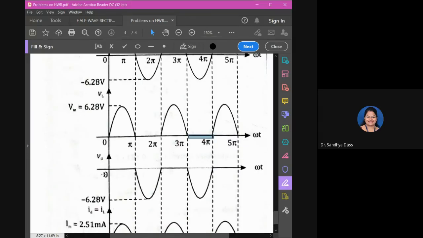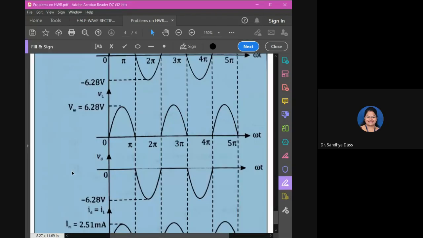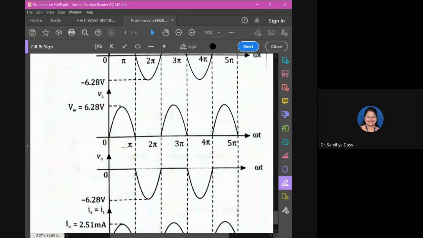And VD, as I explained just now, is the voltage across the diode. When the diode is conducting, you are getting output here, and the voltage across the diode will be 0. This is for ideal condition. In the negative cycle, when the diode is not conducting, you don't get any output.